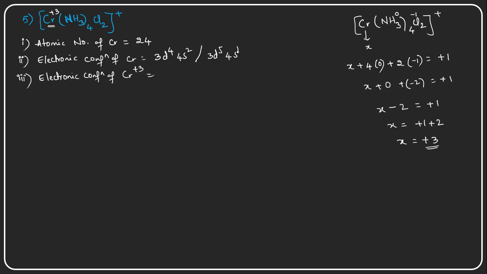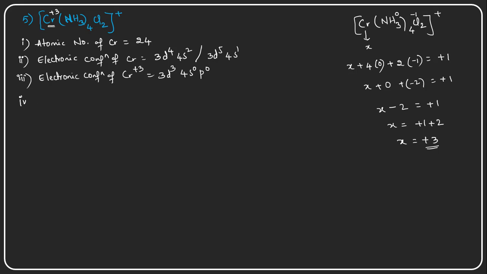So 1 electron from the 3d orbital and 2 electrons from the 4s orbital. The remaining electrons are 3d3 only. Anyway, you can take it either way. So 4s will be 0 and 4p is also 0.